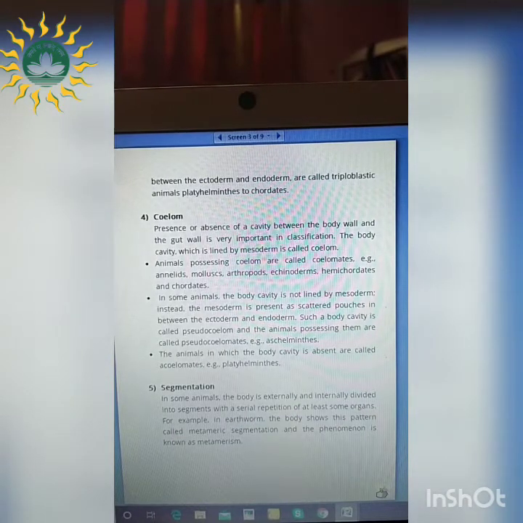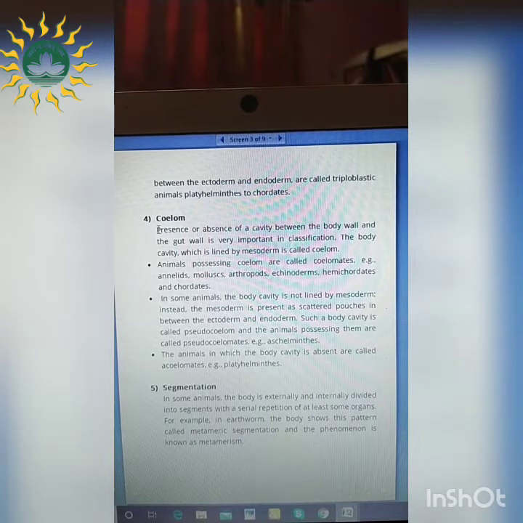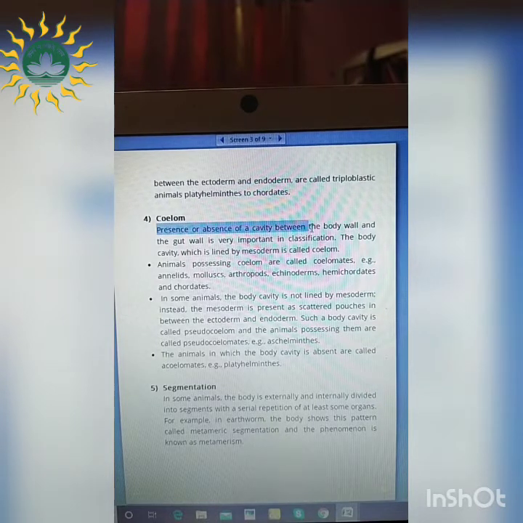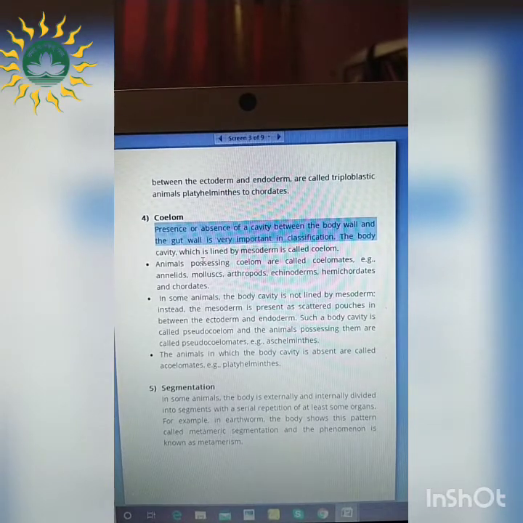For example, the chordates, we are also having this triploblastic organization. Next, coming to coelom. So the presence or absence of a cavity. What cavity? The body cavity, where it is present in between the body wall and the gut wall. So wherever, in between the body wall and gut wall, an important body cavity is present, that is referred to as the coelom.